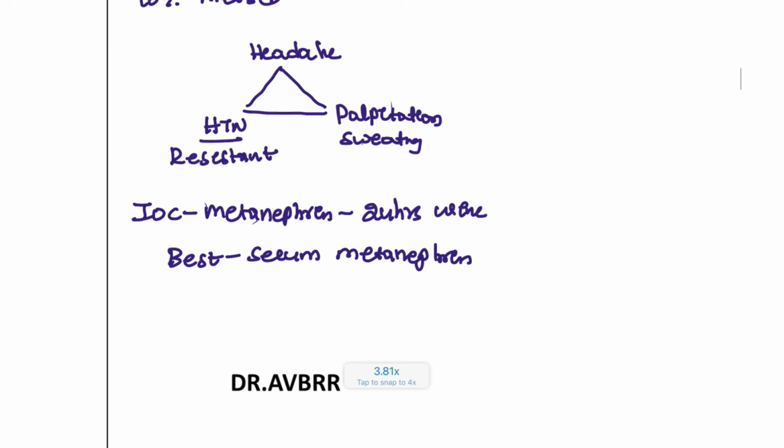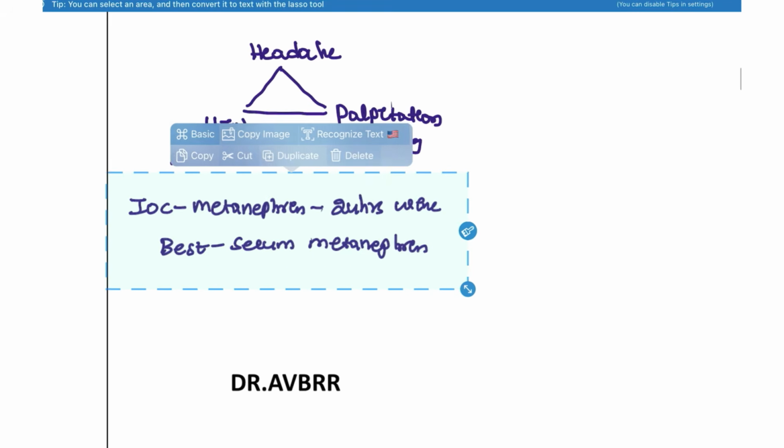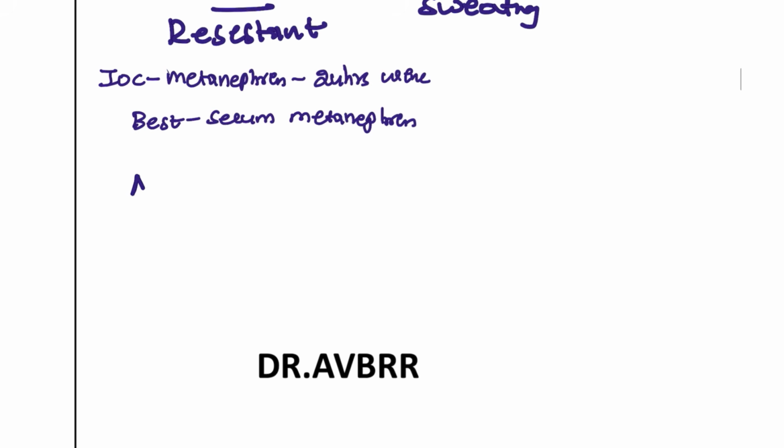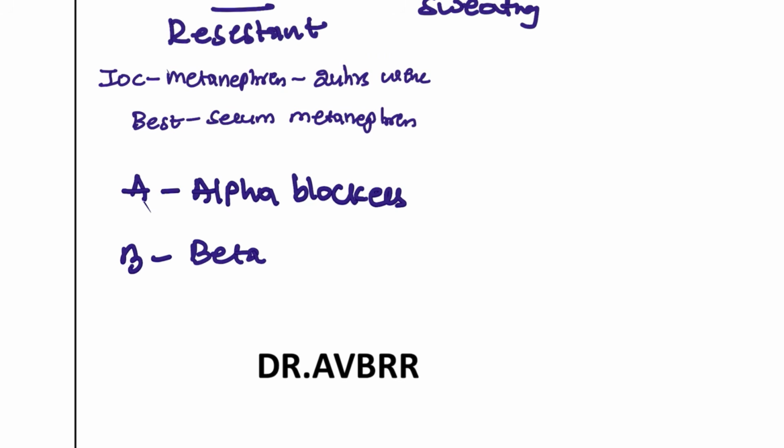How are we going to treat these patients? For the treatment, I am going to use the ABC rule. So what is this ABC rule? First, admit the patient and start the patient on alpha blockers. B for beta blockers and C for cure. How are you going to cure? Surgery.